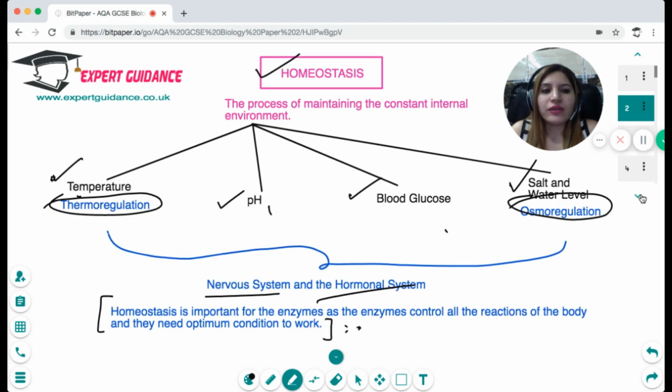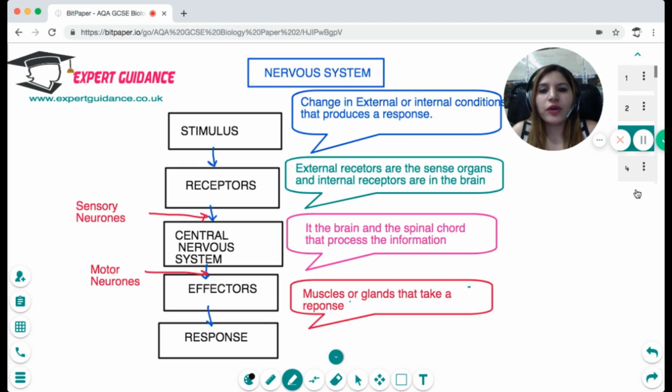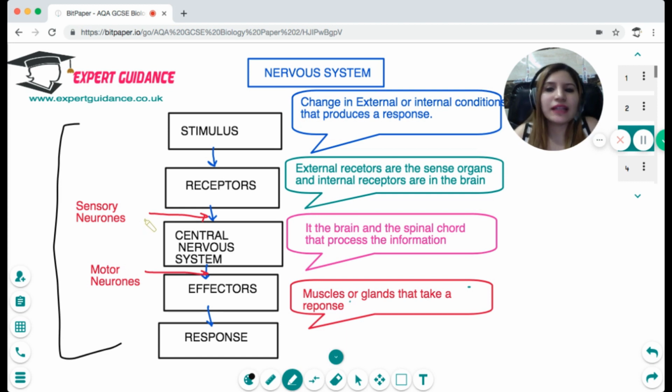Now, whether it is the nervous system or the hormonal system, it works in a hierarchy. Like in an organization, we have different levels: the lower levels, then the people at the higher level, and then the people at the management level. In the same way, the nervous system is the very coordinated activity of the body. Now, how it works, this flowchart is very important. First of all, there's a stimulus.